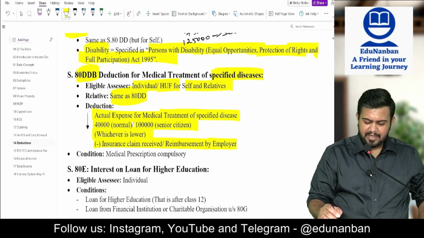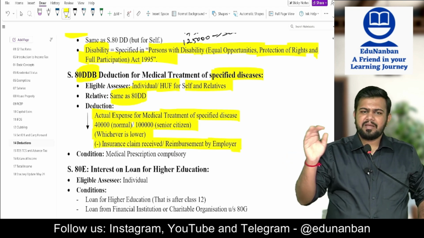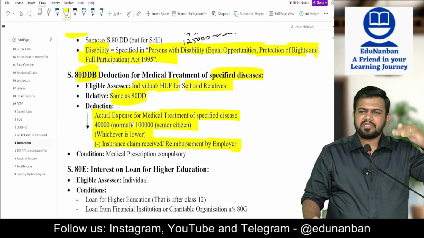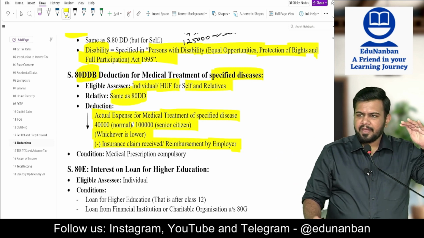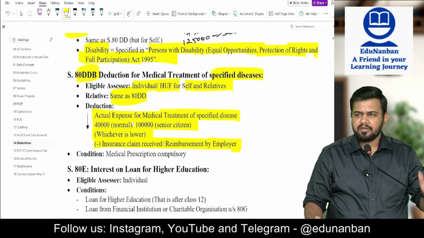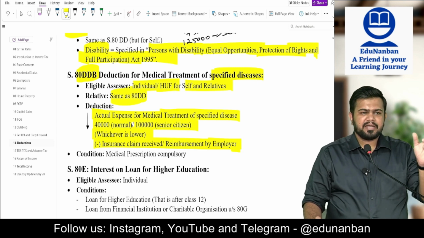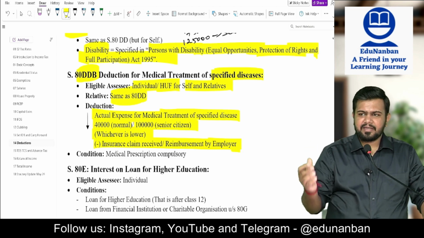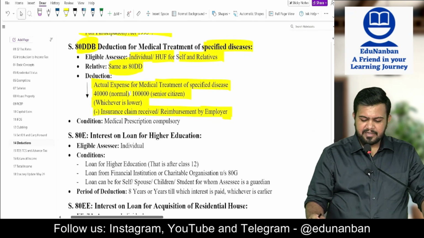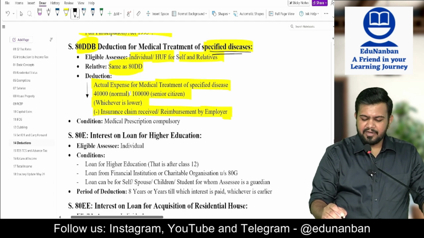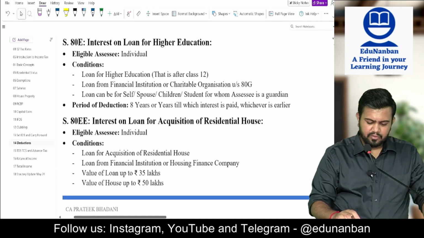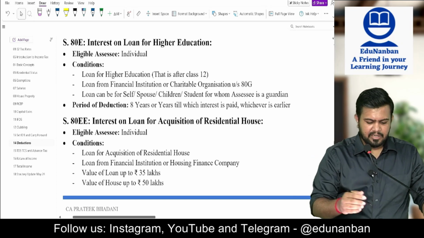Minus insurance claim received. So if insurance claim is received for medical treatment, that you have to reduce. On balance amount, you have to see whether it is within the limit. If it is above the limit, then maximum up to the limit only you can claim as deduction. What is the limit? 40,000 in case of non-senior citizen, 1 lakh in case of senior citizen. In case of specified disease, it will be given in the question, so no need to see what all are the diseases which are covered.